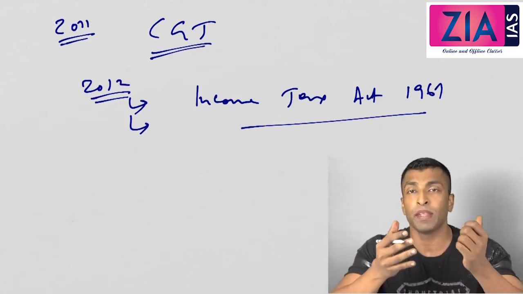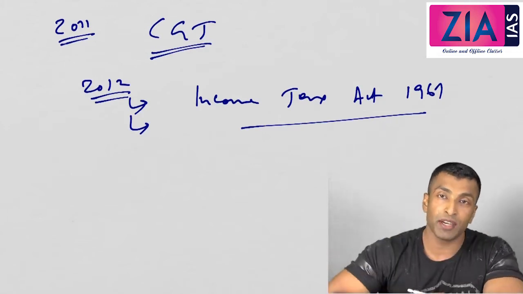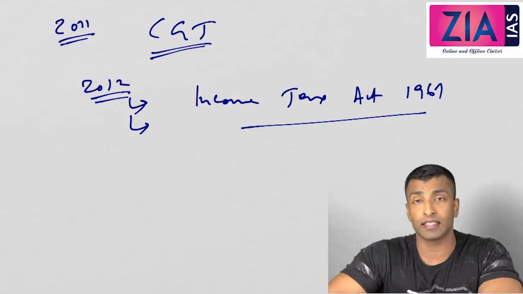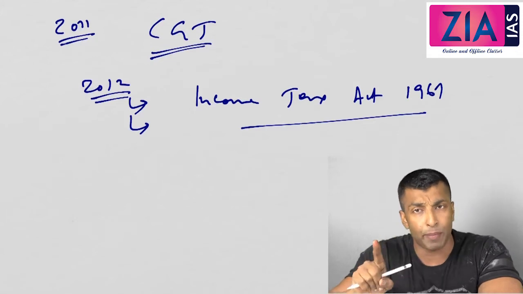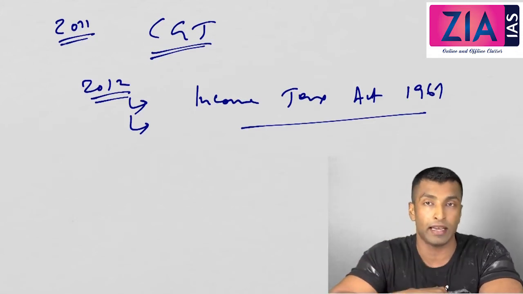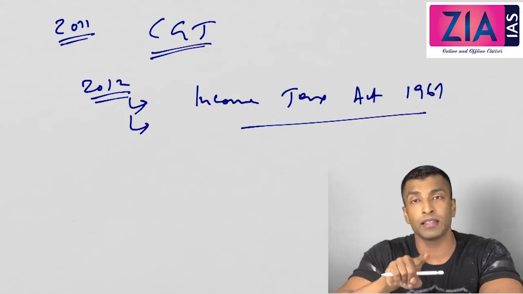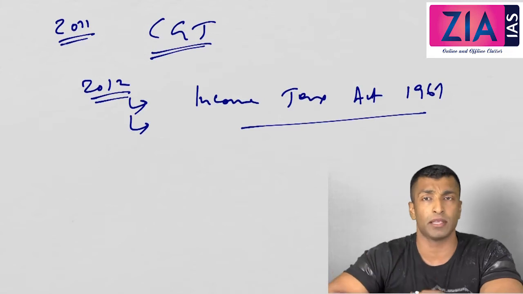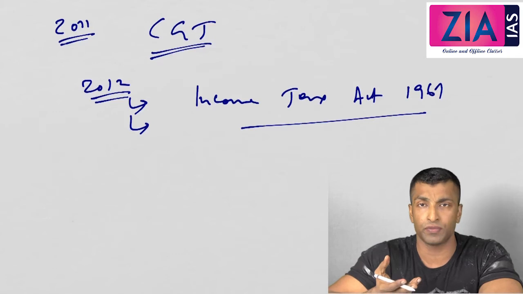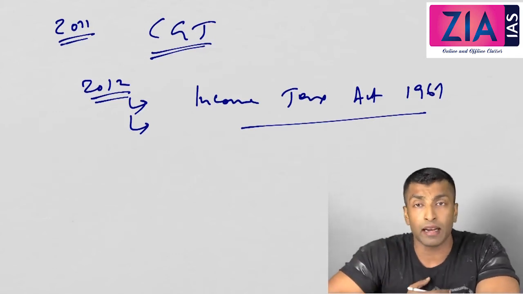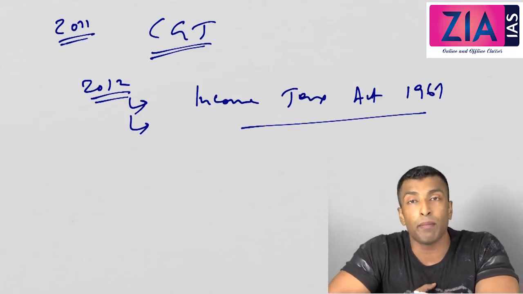Then the lawyers asked, in the Indian Income Tax Act 1961, where is the provision? You show me the provision that in case of transfer of assets you need to pay CGT. What is mentioned in that Act is if items are bought and sold in India and there is a capital gain, you have to pay capital gains tax. But here it is a transfer. One company is transferring their assets to some other country and the payment is done some other place. So they are saying it is not mentioned about the case of transfer in the Income Tax Act 1961. If that is not mentioned, you are not liable to pay tax.